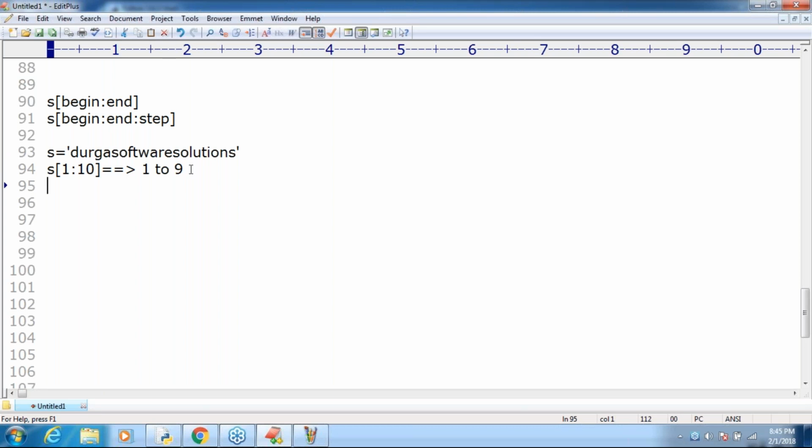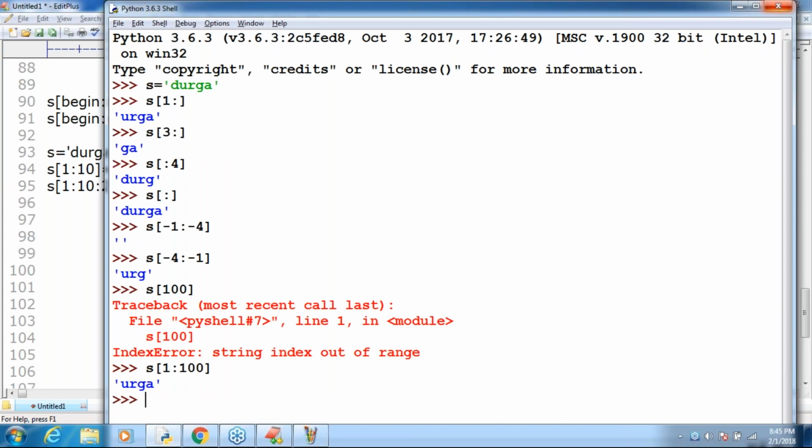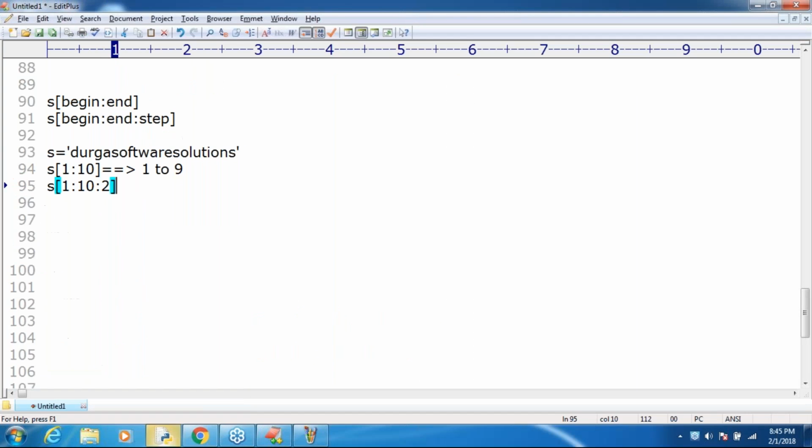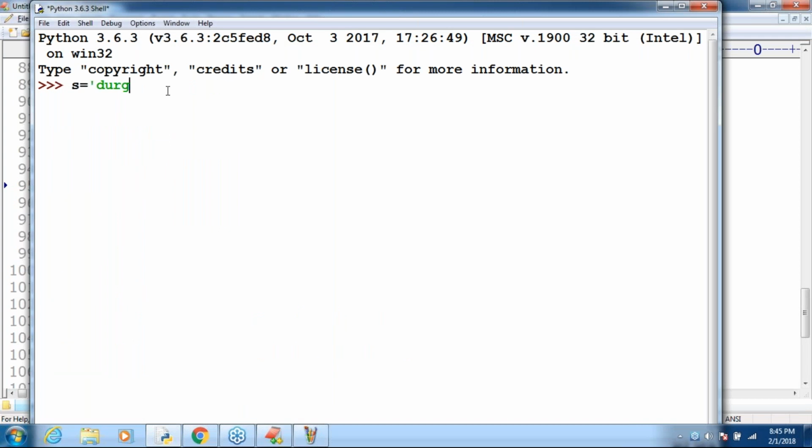Sir, now my question is, S of 1:10:2. If you execute these two things, then automatically you can see the difference, right? Let me execute. Sir, one minute here. There's a big problem with this Python IDLE. Okay. S is equal to Durga software solutions I'm taking. Yes, 1:10 I'm taking. URGA, from 1 to 9, all characters by default we are getting, sir.